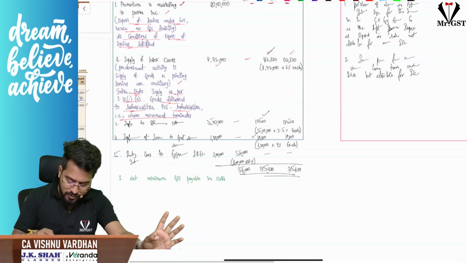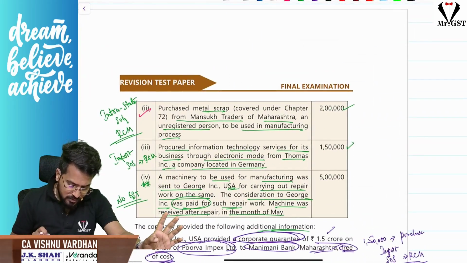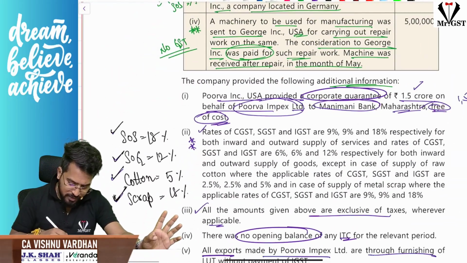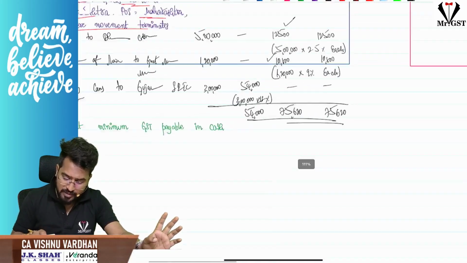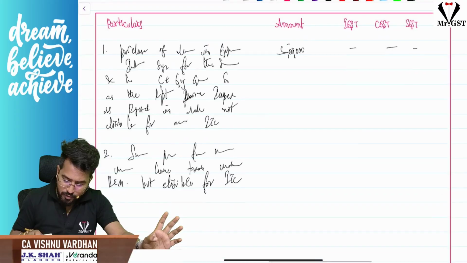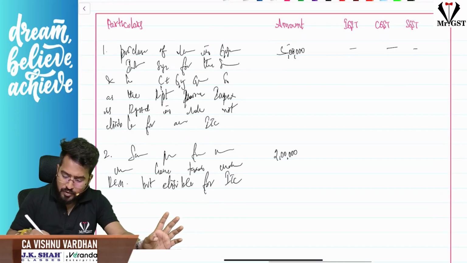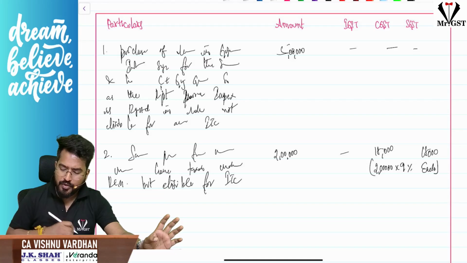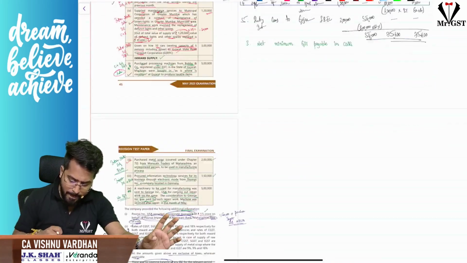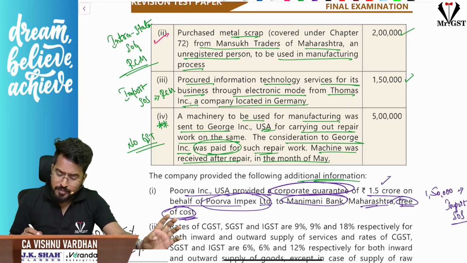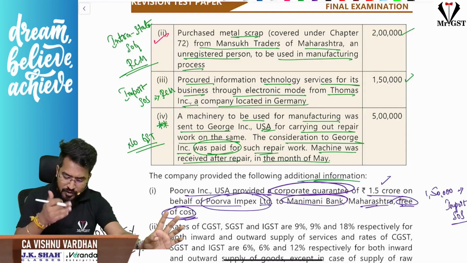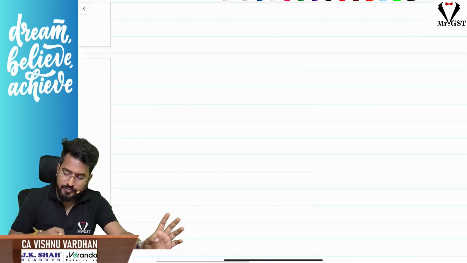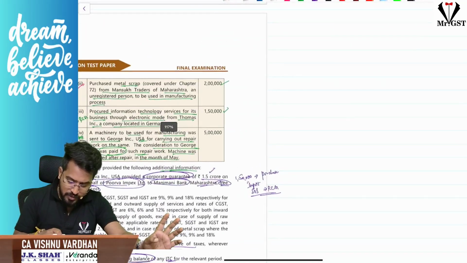So what is the amount? And this is intra supply of goods 2 lakhs, and for scrap, you know, 18%, 2 lakh into 9%, 9%. So here the amount is 2 lakh, and 2 lakh into 9% each, 9,000, 18,000, 18,000. Okay, fine. Next, third one. Third one is procured information technologies, import of services. As we know, RCM 1,50,000. Reasoning you will write 18%. How much is the value? 1,50,000.